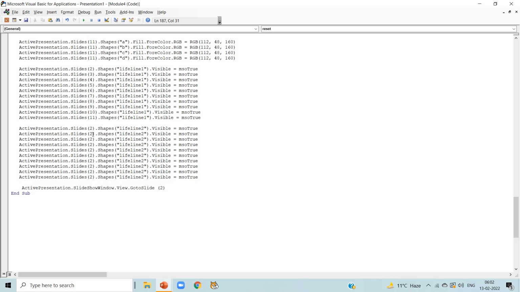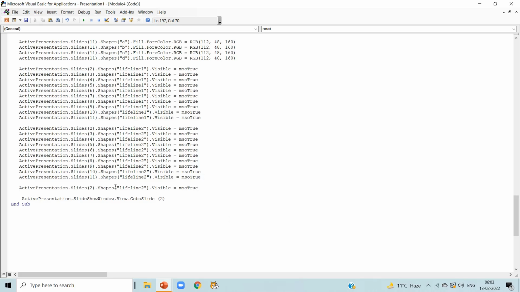For that, change slide number from 2, 3, 4, 5, 6, 7, 8, 9, 10 and 11. That means when we click on the reset button, our lifeline 2 will be visible from slide number 2 to slide number 11.